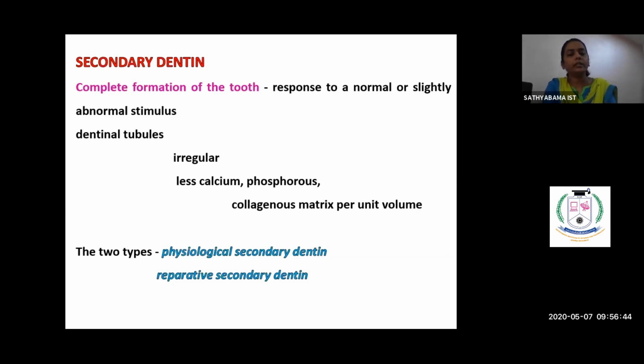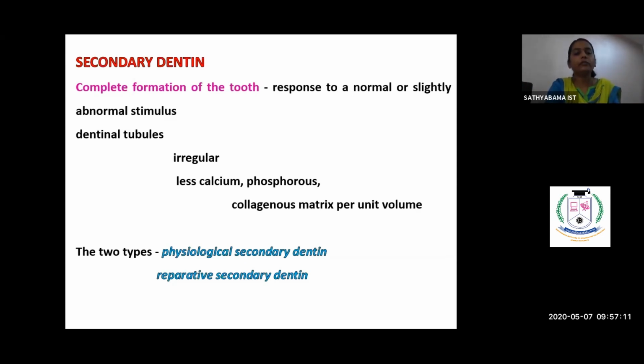Physiological secondary dentin is the one that occurs throughout the life of a person. You need not have any stimulation at all. So this secondary dentin forms throughout your life. The odontoblasts survive, the pulpal chambers become narrow, and the dentin thickness becomes more and more as we age. So that is the secondary dentin formation throughout our life. This is a physiological process.